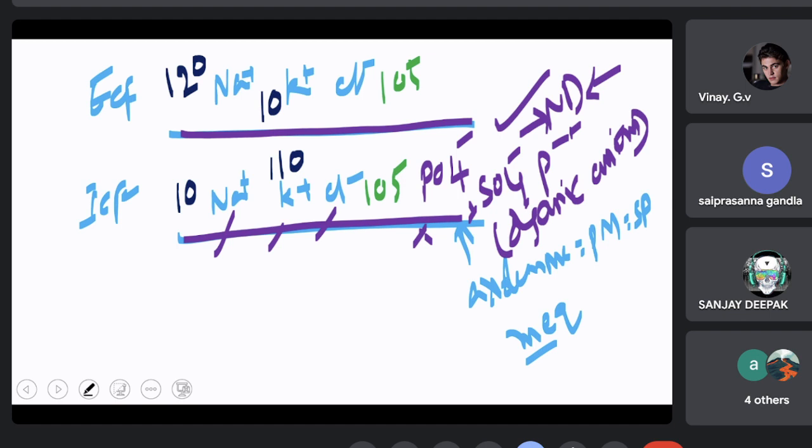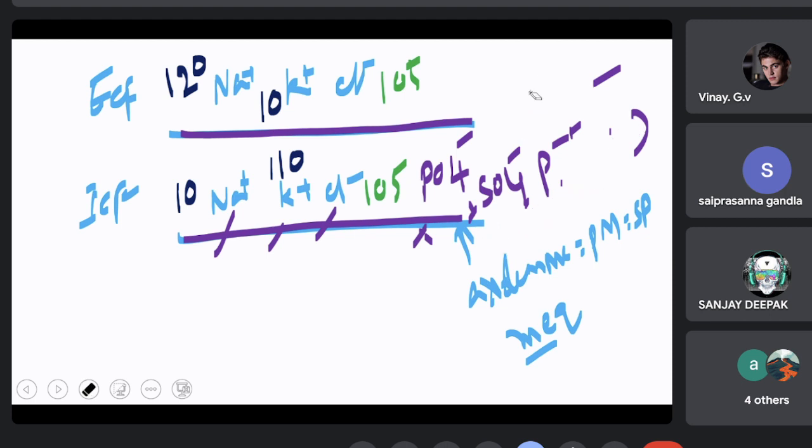So what happens now? A membrane potential develops, because of the presence of more negativity inside. How is this negativity formed here? Because of the presence of a larger number of organic anions which are negatively charged. In addition, there are already chloride ions which are negatively charged, and the number of positive ions is less when compared to that of the exterior.